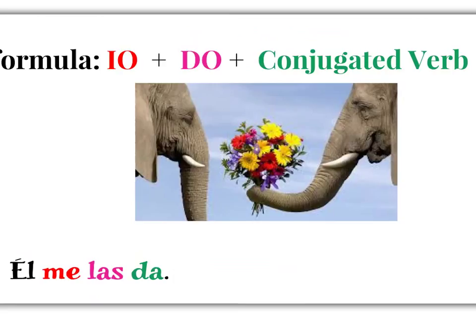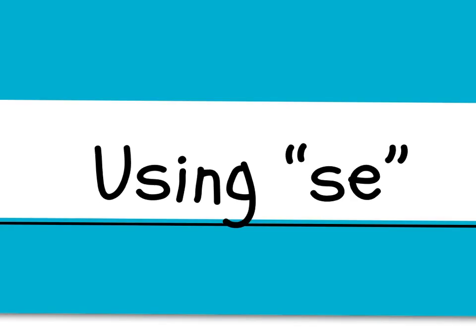The whole point of pronouns is they simplify sentences. Instead of saying, he gives me flowers, he gives Sophia flowers, he gives whomever flowers, you want to simplify them and say, he gives me them, for example. So we've got our I-O, which is the me. We've got our D-O, las, from las flores. And then here is our conjugated verb. I-O, D-O, conjugated verb. We're going to talk about using the pronoun se.